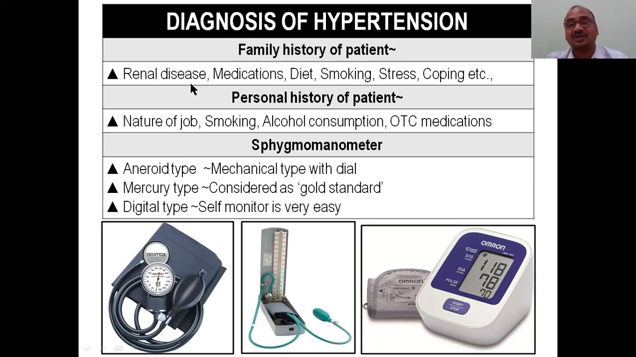The doctor will ask whether your father suffered. "I am suffering with blood pressure, that's why I came. Why are you asking about my father, about my forefather?" Don't become serious like that. He is asking for the genetic history: medications, diet, smoking, stress in their total family.